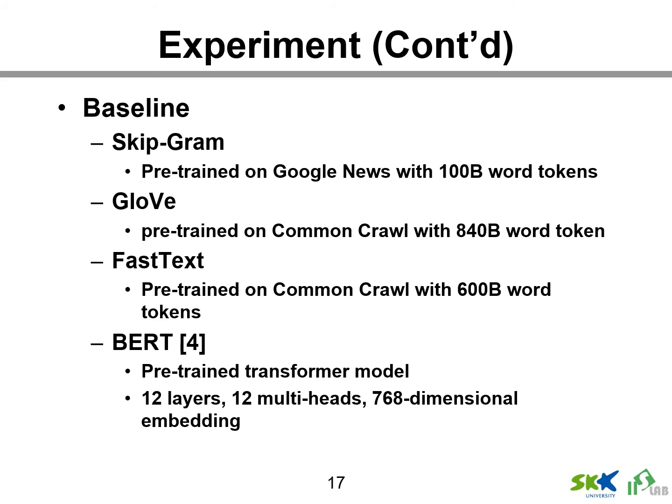For comparison, we manually implemented all the models to evaluate performance under the same environmental settings. For all the models except BERT, we add two LSTM layers above the pre-trained embedding layer and use the Adam optimizer with the same learning rate, using linear decay for fine-tuning. The BERT model is bigger than our proposed model: 12 layers, 12 multi-heads, and 768-dimensional embedding.